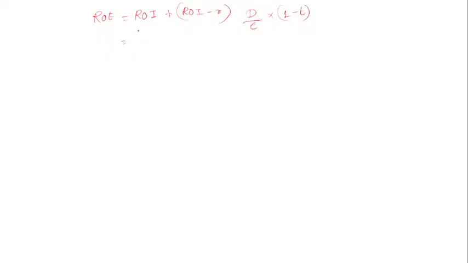Now write all the information. ROE, return on equity, is 0.14; 14% you have to convert by removing the percentage sign and dividing by 100. So 0.14. ROI you need to calculate. ROI I don't know.